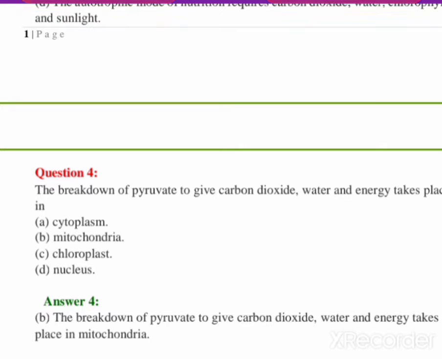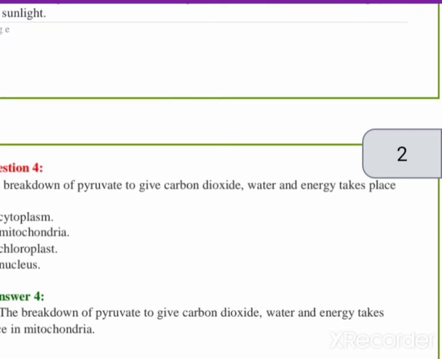So mostly fats are digested in our small intestine, because in the mouth only starch digestion occurs, and the stomach only helps to break down or digest our food. But the small intestine works to digest our food with the help of absorption of all the food. So here the answer: the fats are present in the form of large globules in the small intestine.